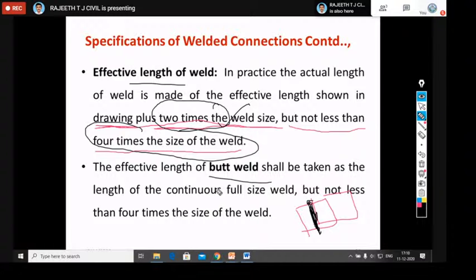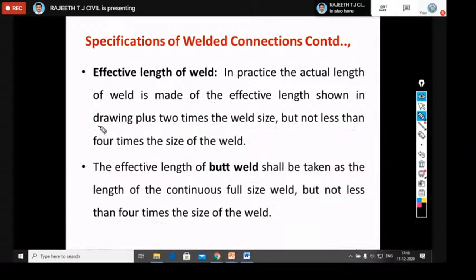In case of butt weld, it can be taken as the continuous full size of the weld, and at the same time it should not be less than 4 times the size of the weld. This one they asked in some of the examinations; I observed this question in the IAS examination.